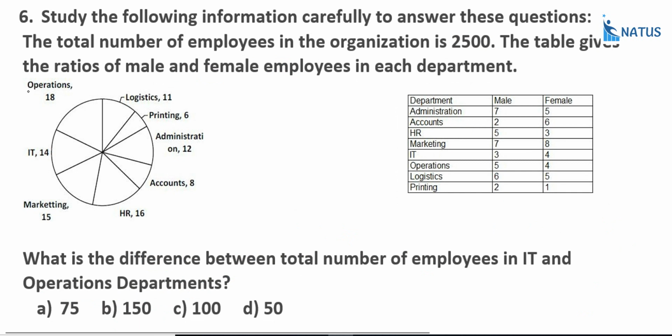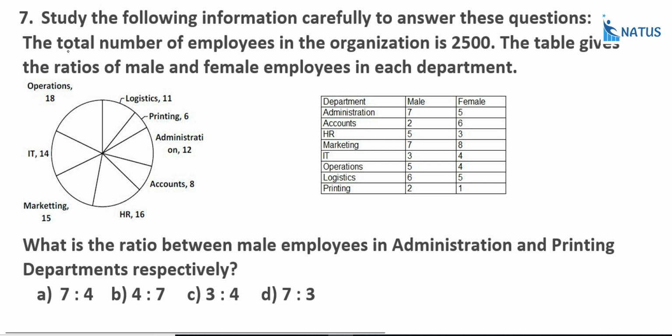Next, sixth one, the remaining same. What is the difference between the total number of employees in IT and operations departments? What about IT? 14. What is operations? That is 18. Here, the difference between 18% of 2500 and 14% of 2500. The difference between 18 and 14 is 4. So what we require here is 4% of 2500, 4 by 100 into 2500, which gets cancelled. So that is equal to 100. What is the answer? Option C is the correct answer.